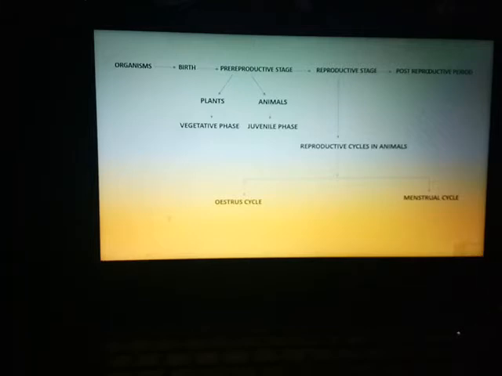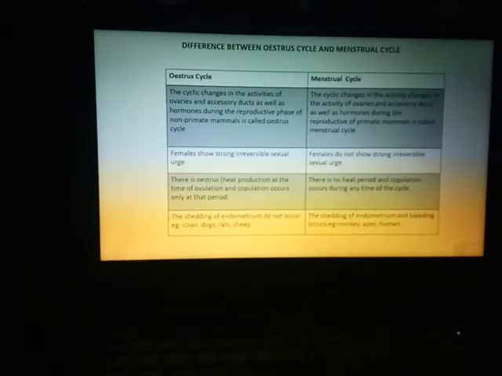Here is the difference between the oestrous cycle and the menstrual cycle. In the oestrous cycle, the organism follows a pattern of reproductive maturation only at certain seasons. It's a seasonal process where the gamete formation takes place. The gametes will form only at a certain period of the season, whereas in the menstrual cycle the gamete formation occurs monthly.